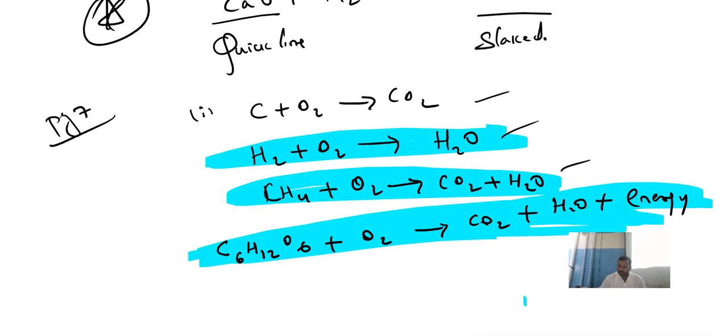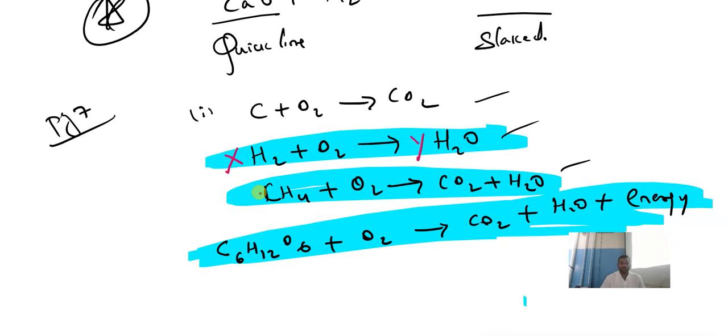Even here they can ask you the balancing. How will they ask balancing? See here, they will give H2 plus O2 gives H2O. They will say X H2 plus O2 gives Y H2O. Identify what X and Y are. You have to write what comes in place of X and what comes in place of Y. So these are all 1 mark questions.